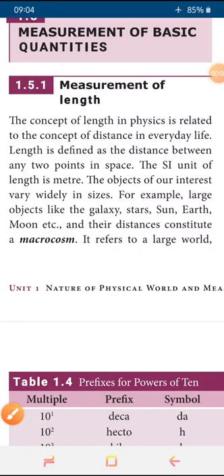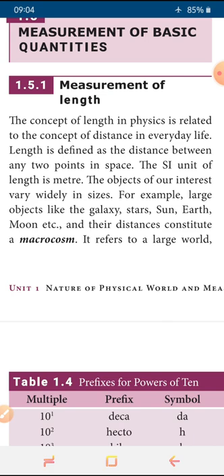Students, it's the unit about measurement. So last class, we discussed how to calculate for 1 degree, 1 minute, then 1 second, and how to derive that value in radian. After that, here is the measurement of basic quantities.